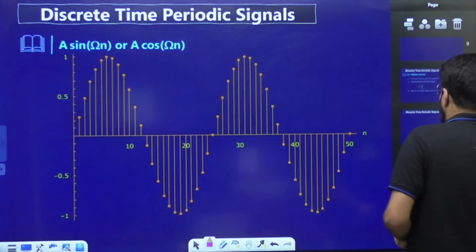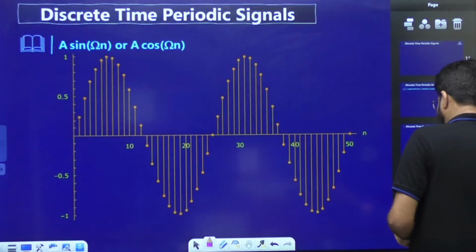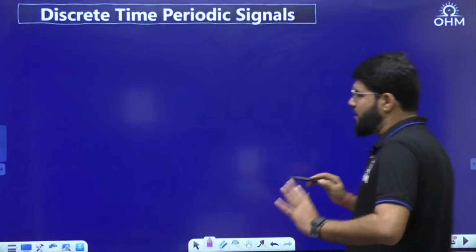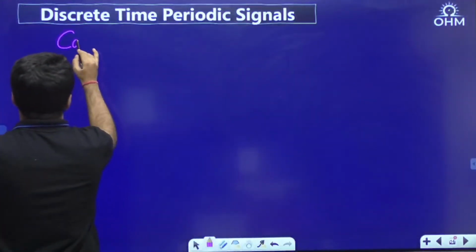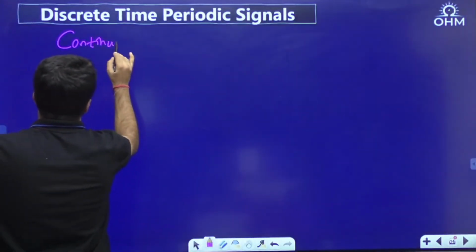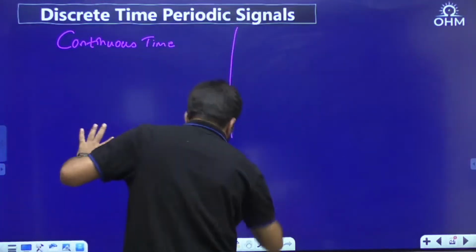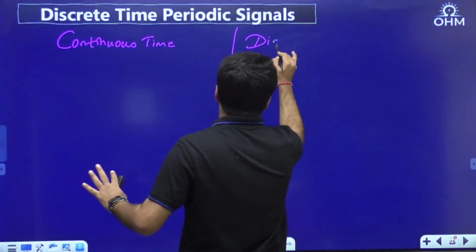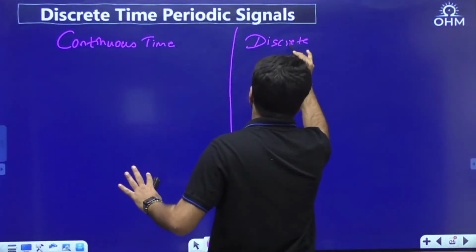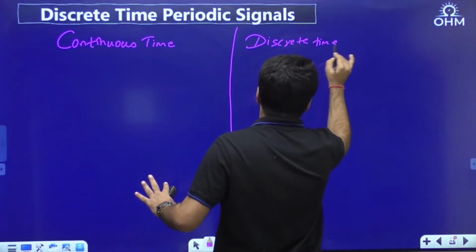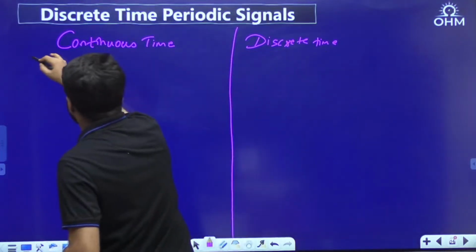After I teach you the addition also, let me start making a table here. Let us start comparing continuous time and discrete time.